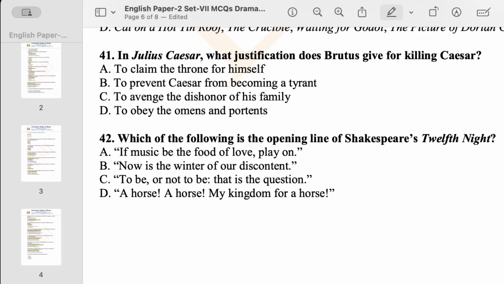In Julius Caesar, what justification does Brutus give for killing Caesar? So he says that we needed to kill Caesar to prevent Caesar from becoming a tyrant. Your option B is the correct answer.